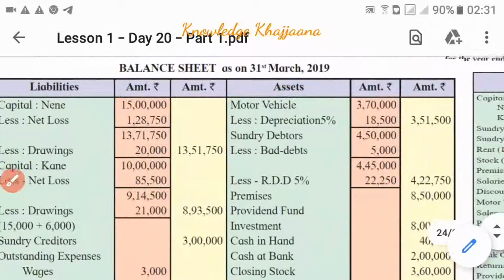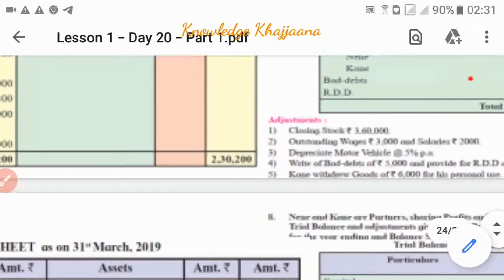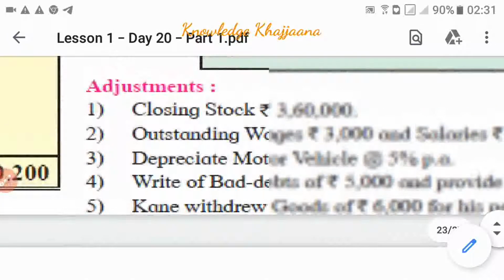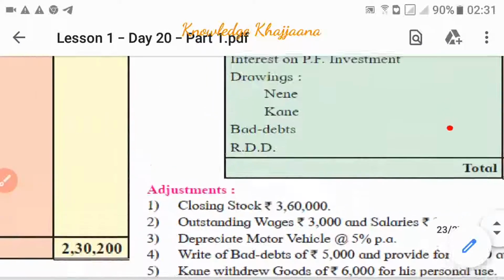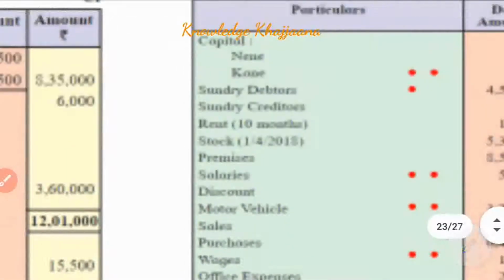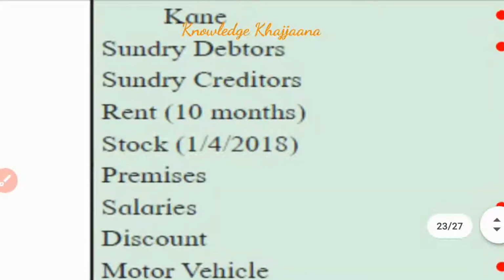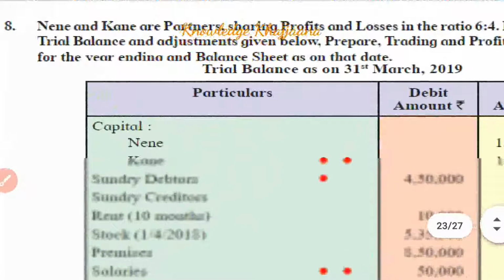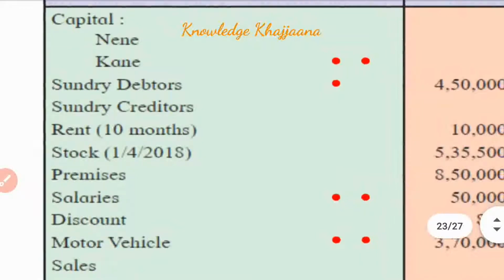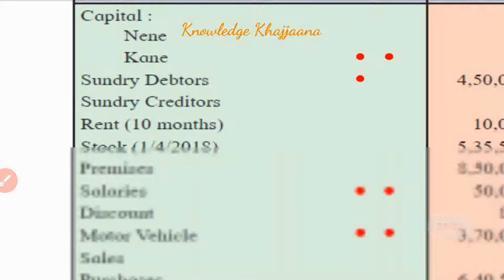This adjustment was not given explicitly in the adjustments. See, this adjustment was not given because it is a hidden adjustment. Why? See, if something is written in brackets against any item given in the trial balance, then there can be a hidden adjustment. What was the hidden adjustment? That rent was paid for 10 months. It means rent of 2 months was not yet paid.